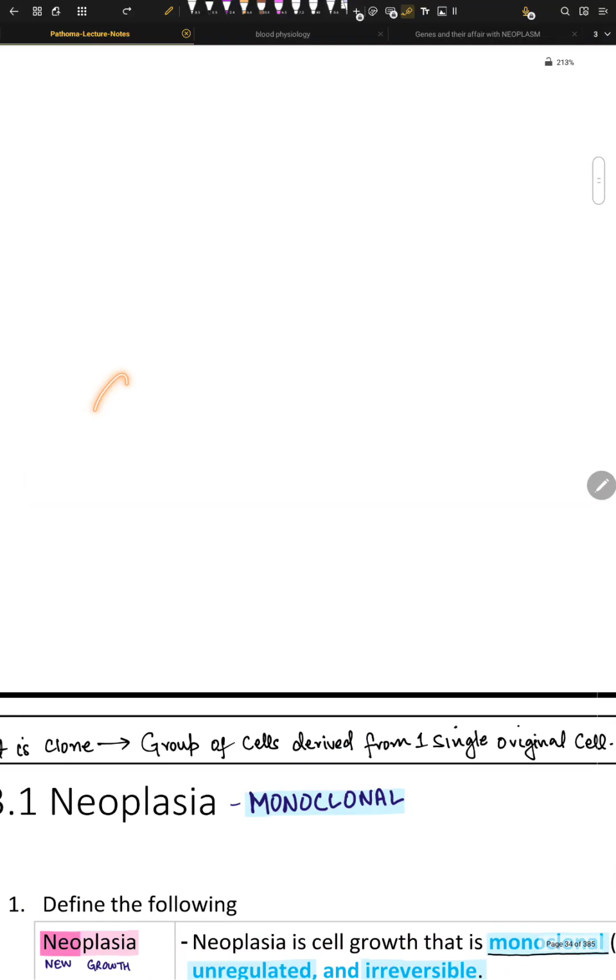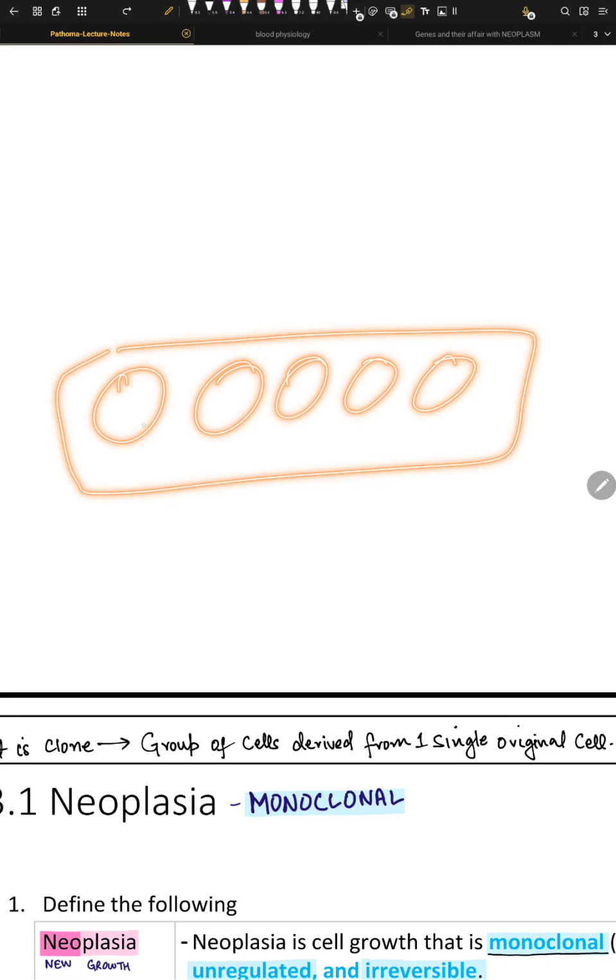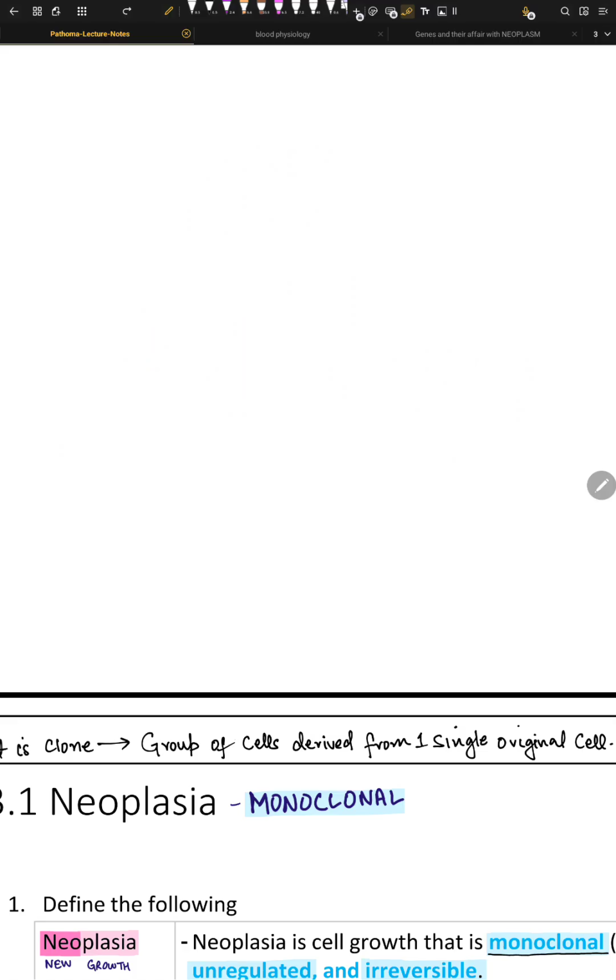Okay, so for example, this is a polyclonal example. This is one tissue. These are 1, 2, 3, 4, 5. So these 5 cells will give rise to all the clones, right? So the ratio of polyclonal will be 1:1. How? Okay, I'll explain you.